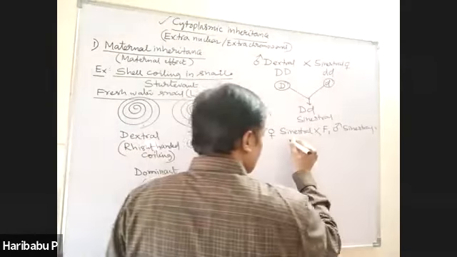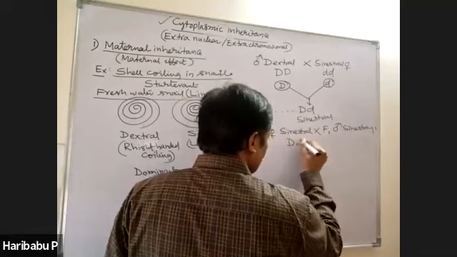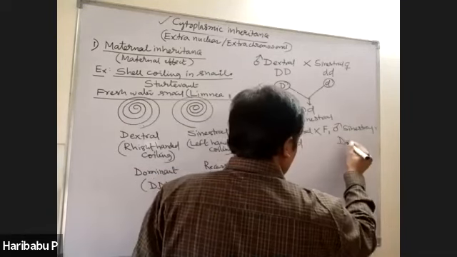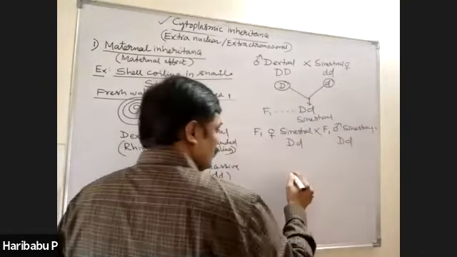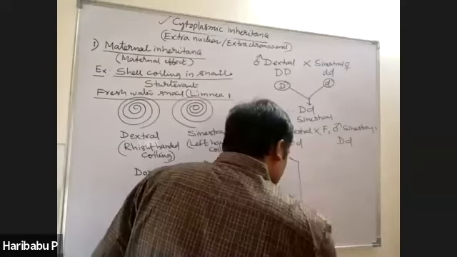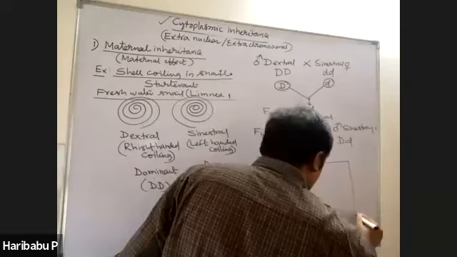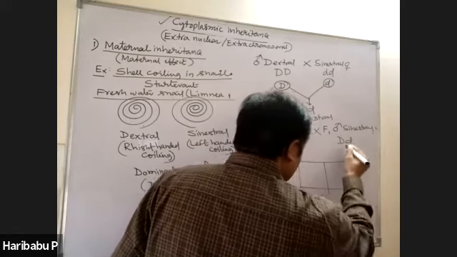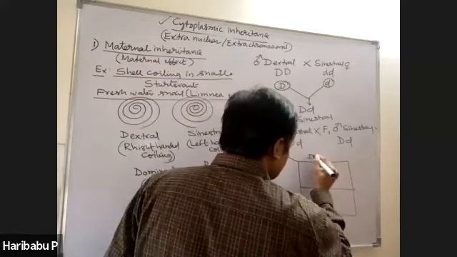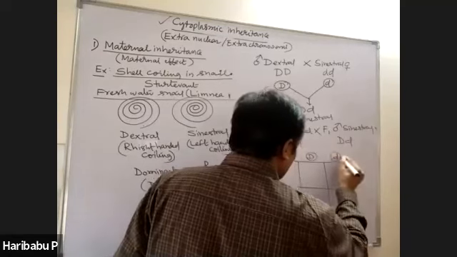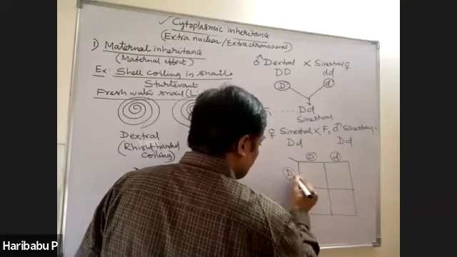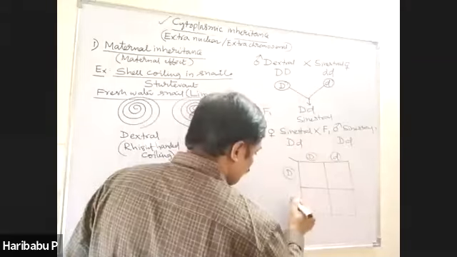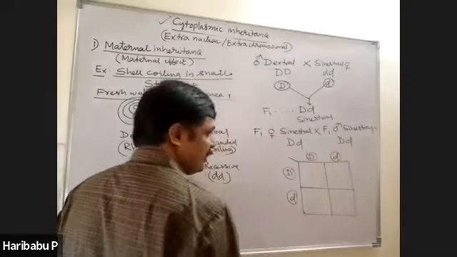The genotypes are capital D, small d, capital D, small d. Now, in the form of Punnett square, if you draw like this, you will get 4 combinations, right? This can form 2 types of gametes and this one also forms 2 types of gametes, right?